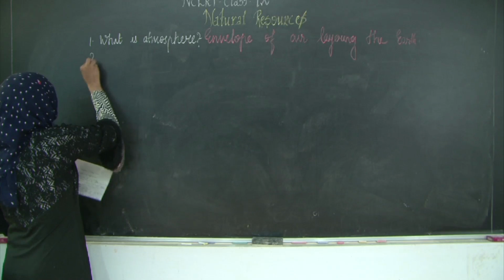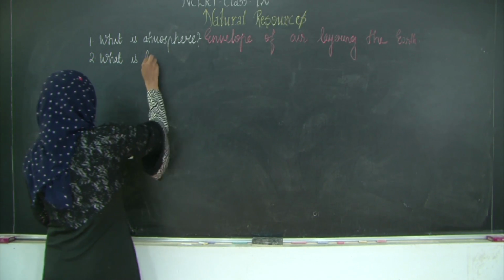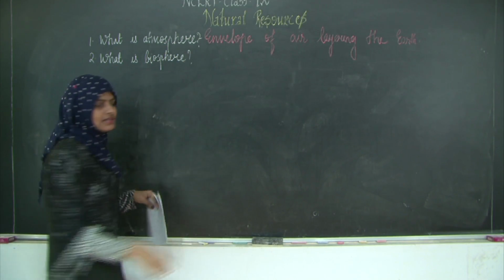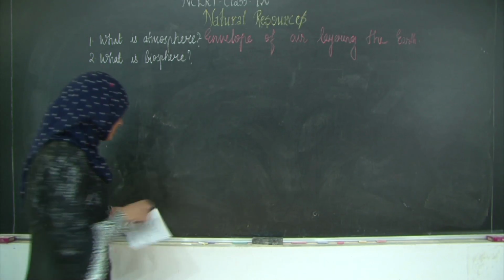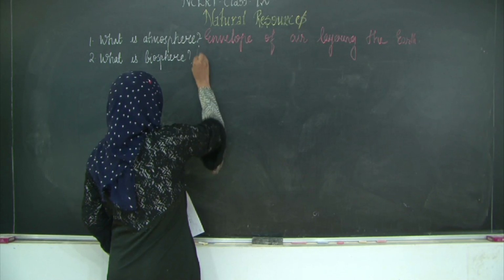So the next question is, what is biosphere? It is nothing but the life supporting zone where you have the interaction between the biotic as well as the abiotic components.